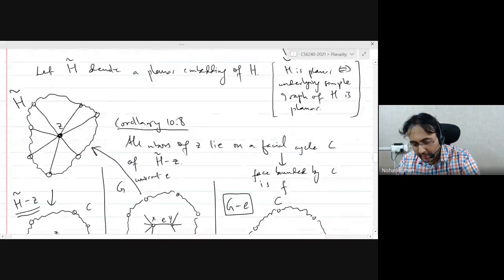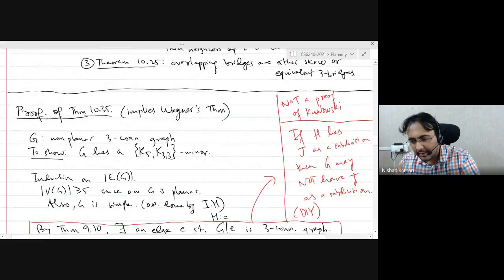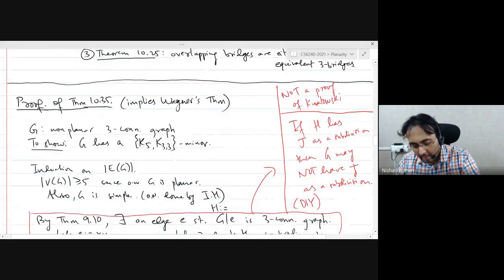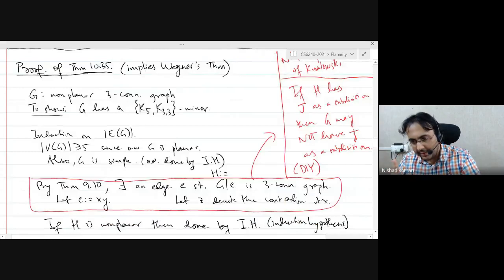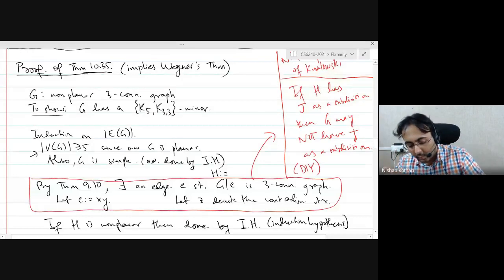So what you could do is, if you don't really like multiple edges, you can use a stronger theorem by Tutte, and then you won't have multiple edges at all. So why don't you try that? Try going through the same proof. Instead of using Thomason's result, use Tutte's wheel theorem, which means that you will have to deal with wheels separately, but wheels are planar. So that's good, right? So rather than assuming that the graph has at least 5 vertices, you can assume that the graph is not a wheel. And now you can apply Tutte's theorem.